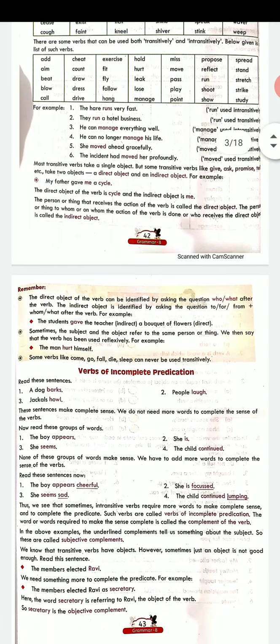And then we have verbs of incomplete predication. Like you can see, people laugh. Why they are laughing, whom they are laughing, it is incomplete. 2 या 3-4 words के ये sentences होते हैं जहाँ पर आपको verb मिलेगा but there is no reason given. These sentences make complete sense. They do not need many words to make a complete sense. So they are called verbs of incomplete predication.